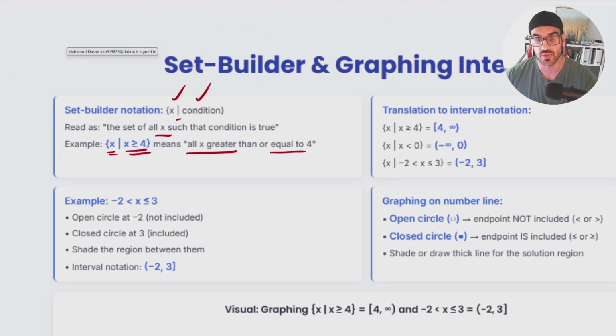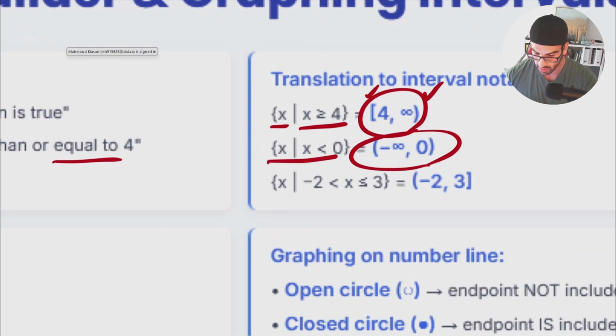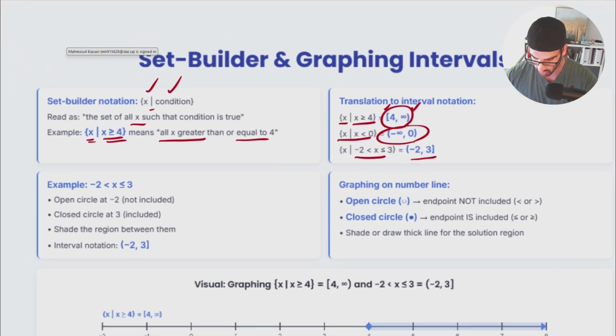I don't like to have the condition that both of them are true. So how can we convert that to intervals? Simple. If I have my x and the condition to be satisfied is x bigger than or equal to number 4, I can convert it to this one. This guy is included and this guy is open because obviously we don't know what positive infinity is. If I have a range of numbers, I can convert it to this one itself.